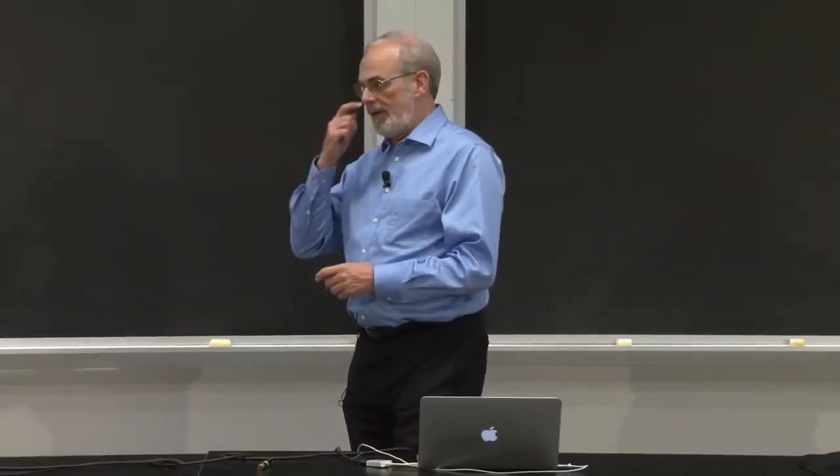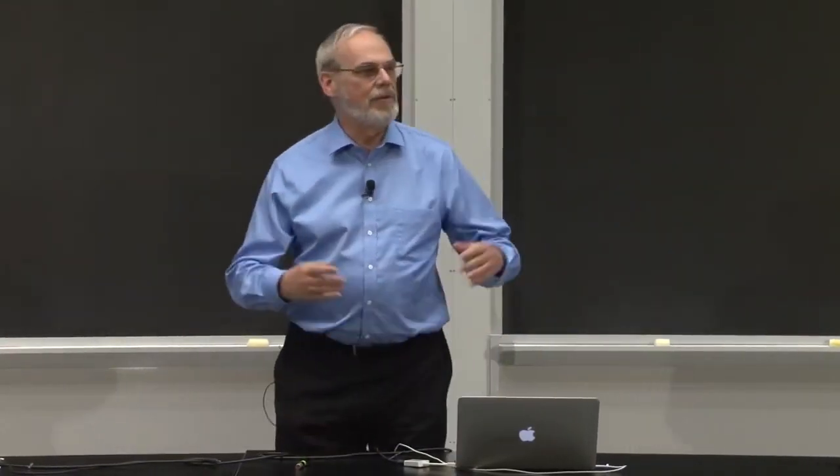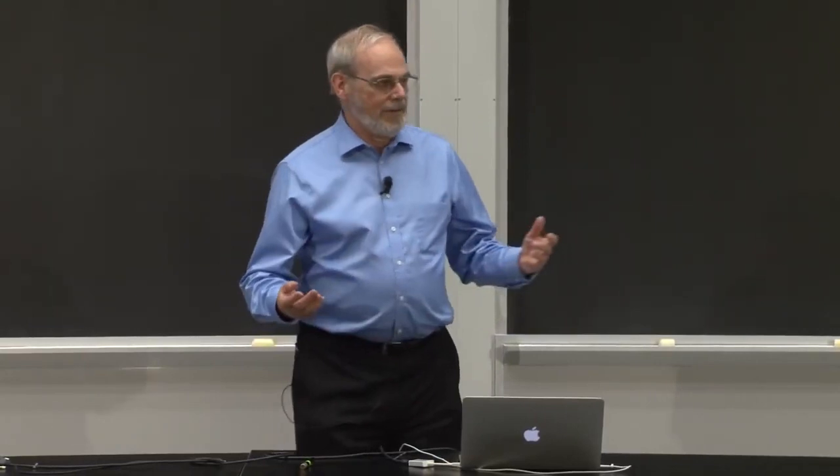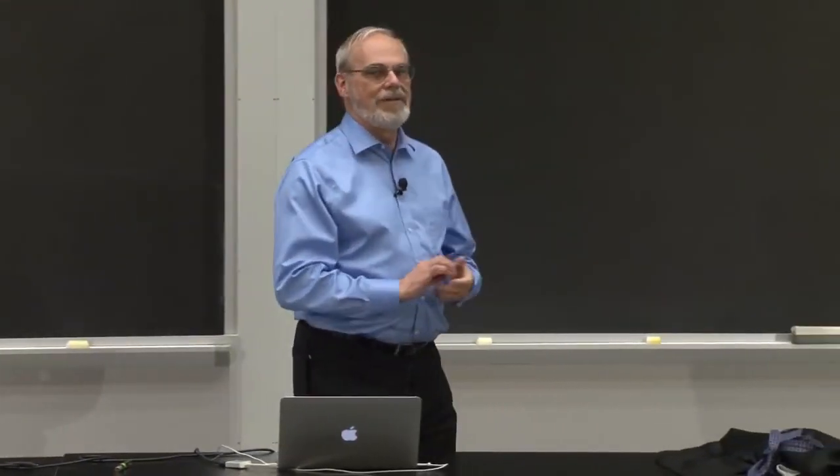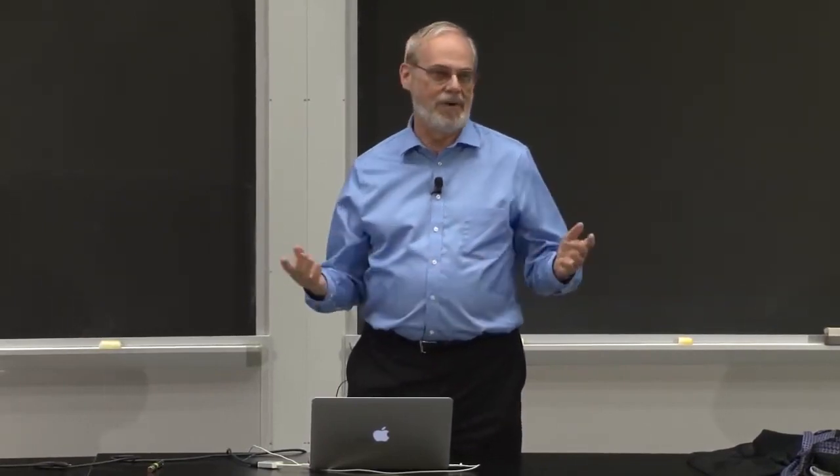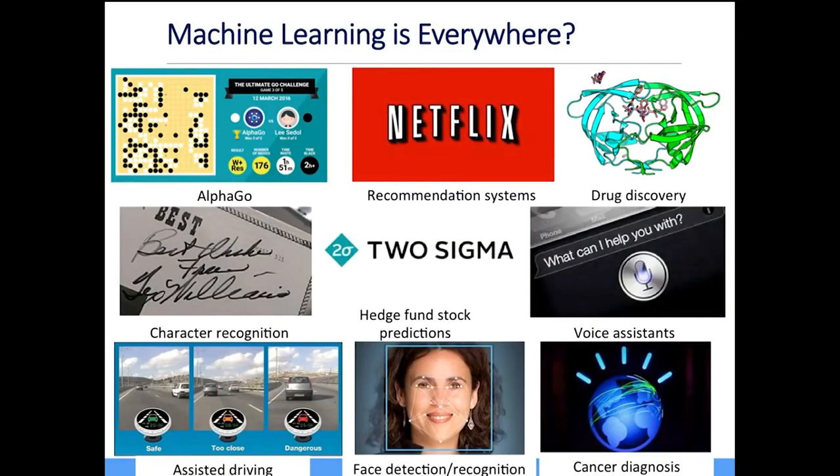Before I do it, I want to point out to you just how prevalent this is. And I'm going to admit with my gray hair, I started working in AI in 1975 when machine learning was a pretty simple thing to do. And it's been fascinating to watch over 40 years the change. And if you think about it, just think about where you see it. AlphaGo, a machine learning-based system from Google that beat a world-class level Go player. Chess has already been conquered by computers for a while. Go now belongs to computers. Best Go players in the world are computers.